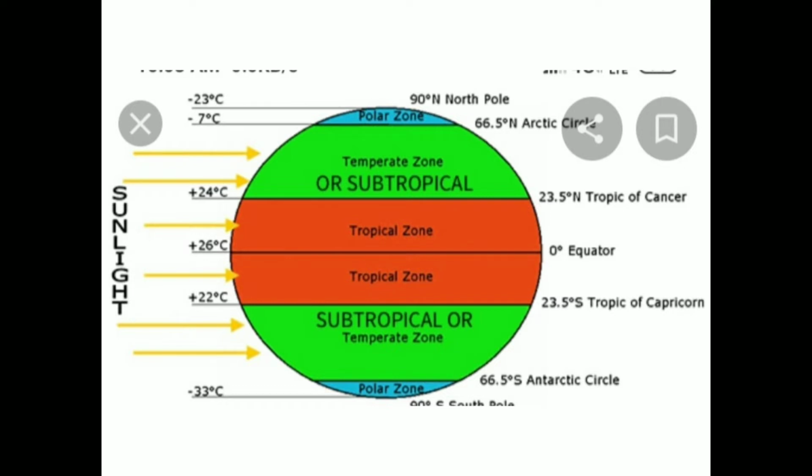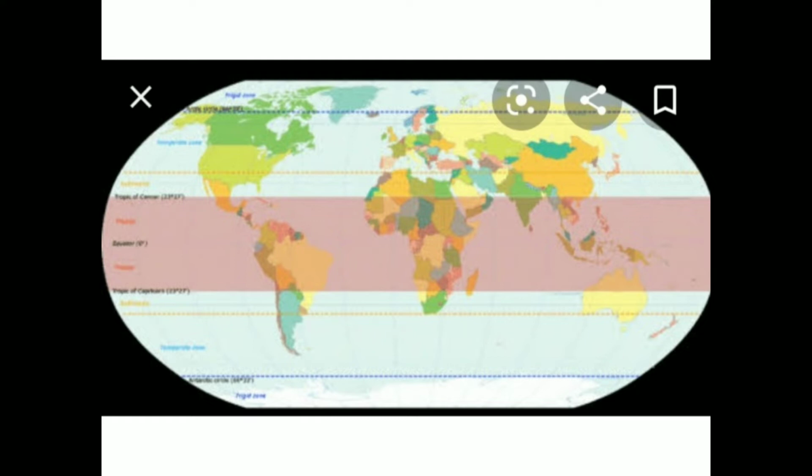Here on the screen I am showing you the tropical zones and the subtropical zones. If you see the world map, you find which countries come in the tropical zones. These are the areas in the tropical zone, and this is the subtropical area, below the tropical zones.